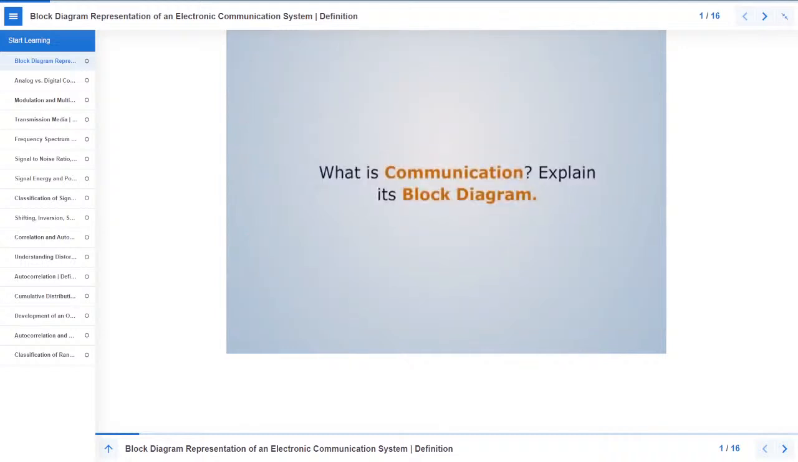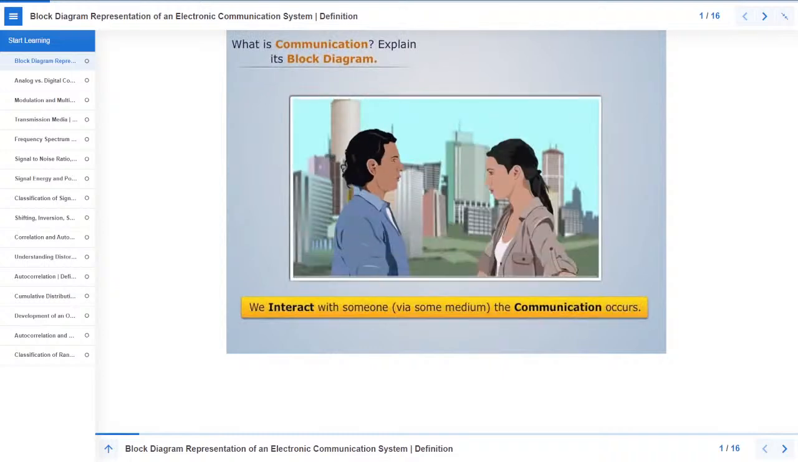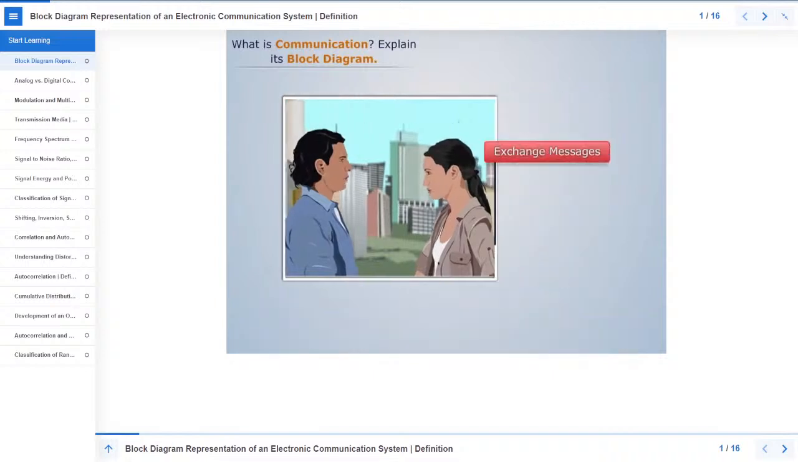What is communication? Explain its block diagram. Generally, when we interact with someone, communication occurs. Now we can say that when we exchange messages in form of speech, symbol, word, etc. with someone, communication is done.